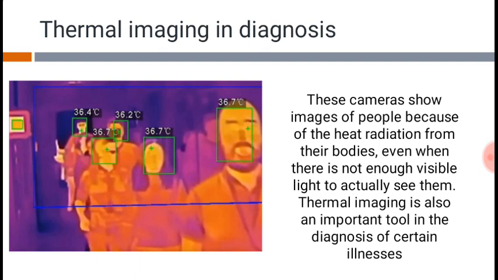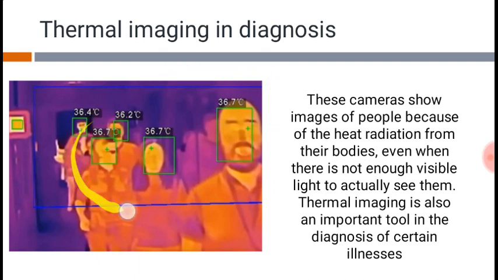So nowadays there is a pandemic. This is what they say, we have a pandemic. Viruses are infecting people, and they are using this thermal imaging camera to find out people who are sick, who have high temperatures.